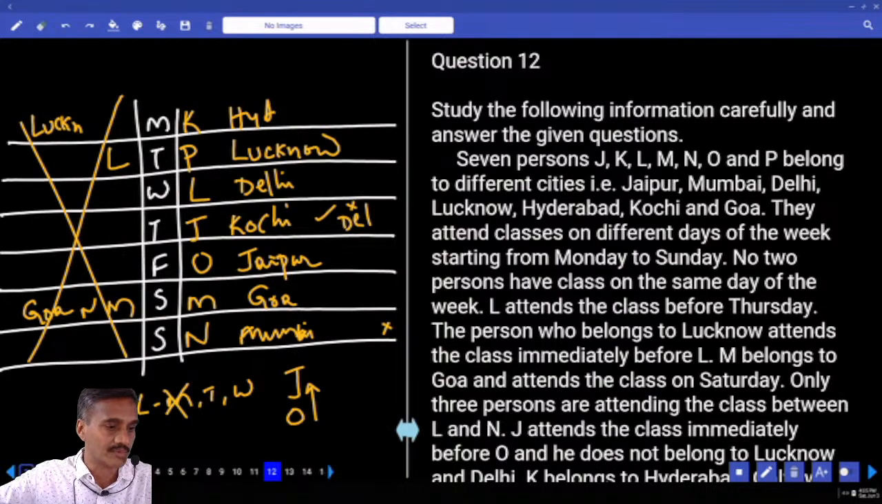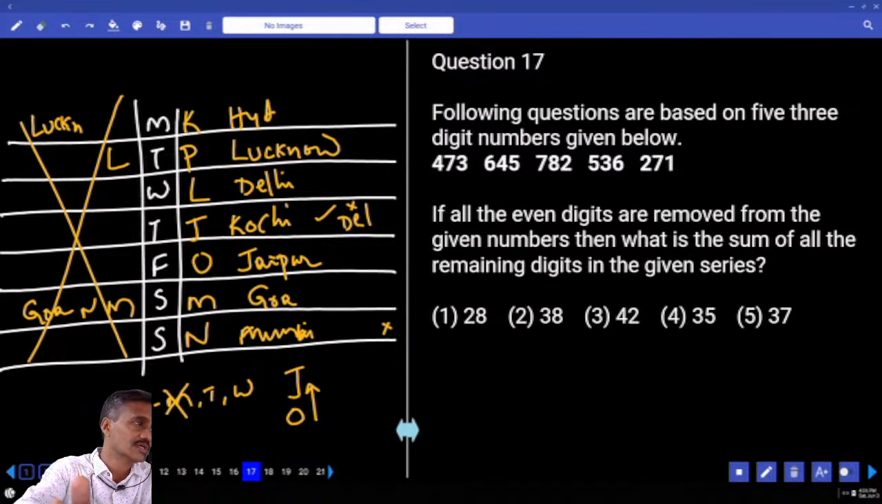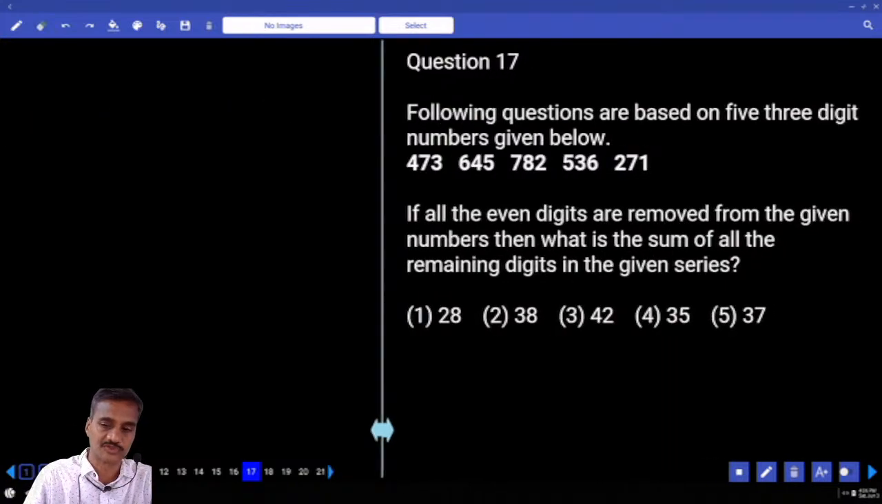Okay, no? Next one. Now it's 17. 12 to 16, then 17 onwards. Now 17 onwards, it is based on set of numbers. Now 3 questions were given under this one. Set of numbers definitely under the first priority.